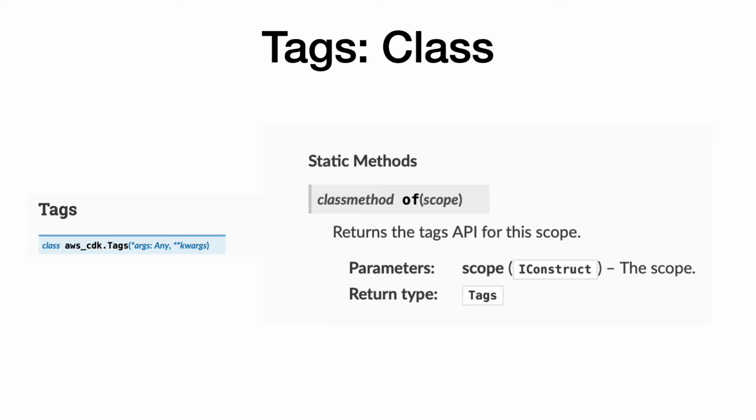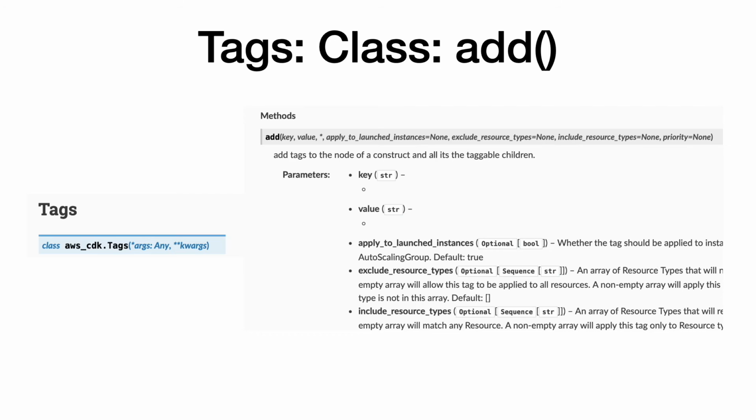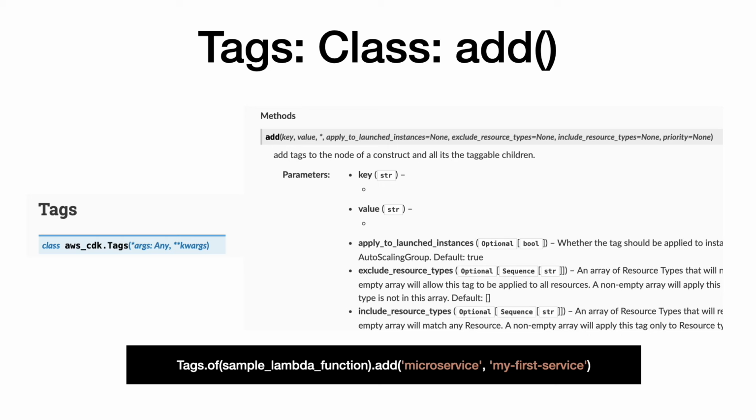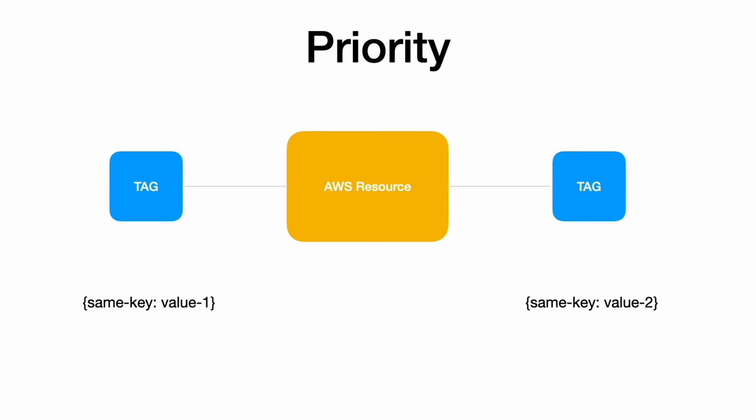You can use the Tags class to apply tags to your CDK constructs. The Tags.of method helps in setting the root scope, in the form of a construct, to apply the tags. You can use the add method to apply the tag to the supplied scope construct and all of its children. The add method accepts a key and value as the primary parameters. Here is an example where we are adding a tag with the key microservice and value my first service to the Lambda construct. There might be cases when tags with the same keys are applied more than once on a resource. This will raise conflicts as the CDK won't be able to decide which value to apply.